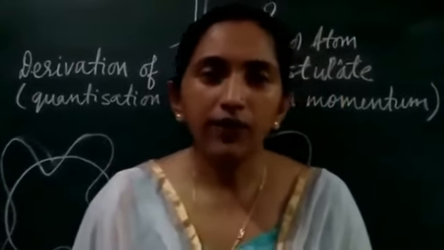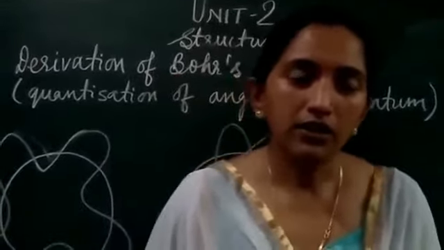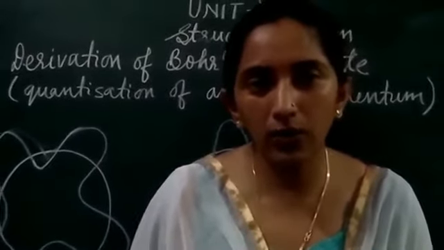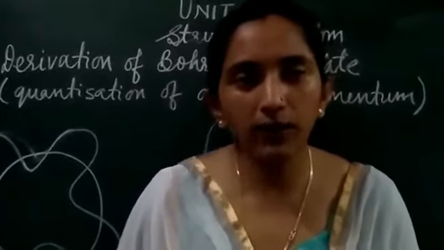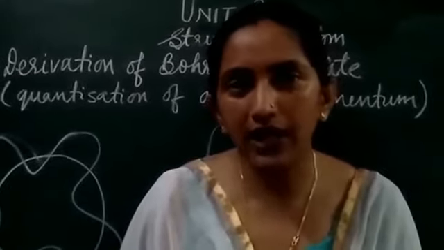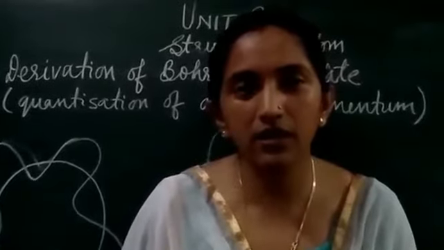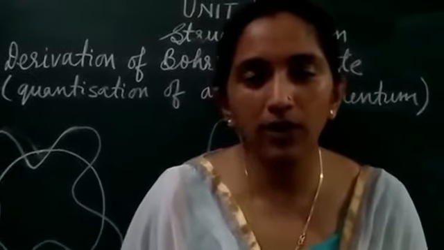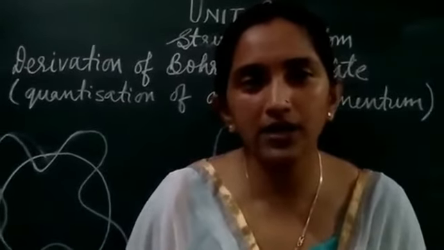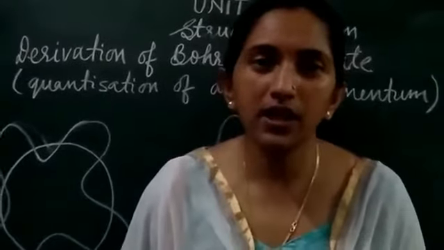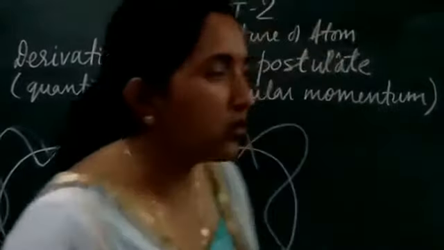The wavelength covered while moving in the particular orbit will be n into lambda. If that is equal to the circumference of that orbit, then the wave produced will be known as in phase, and when it is not equal, it will be known as out of phase. Now just have a look at the diagram here.